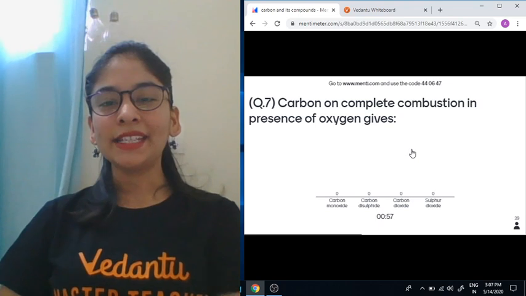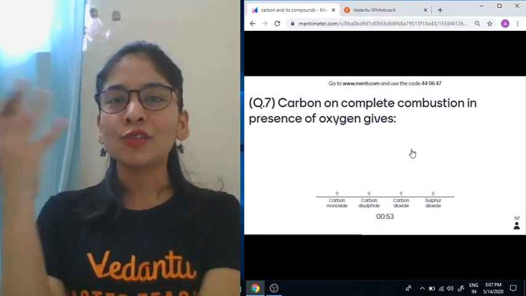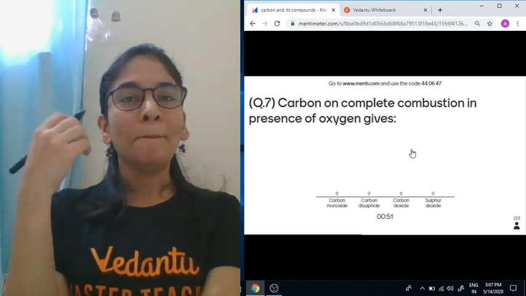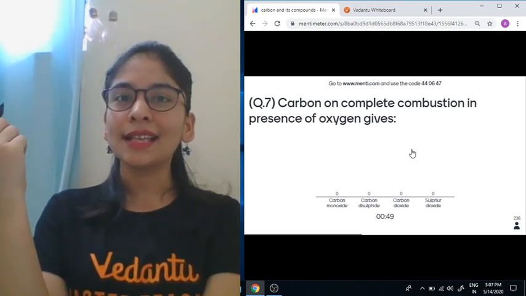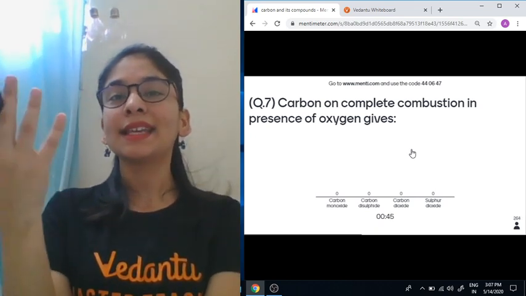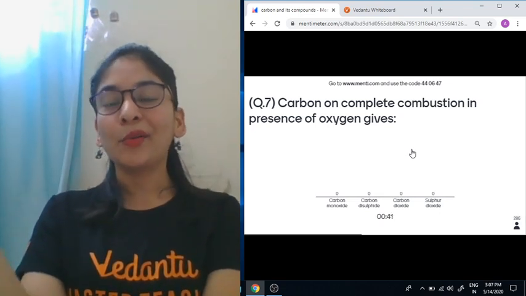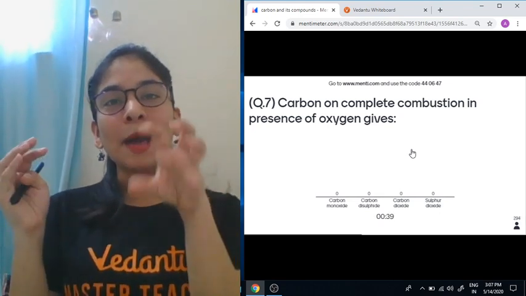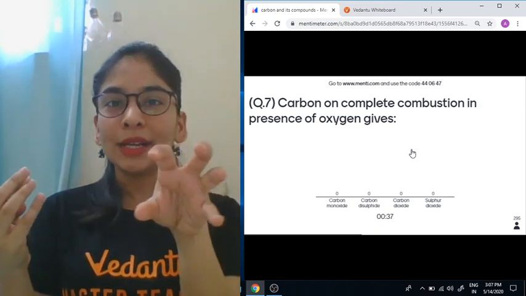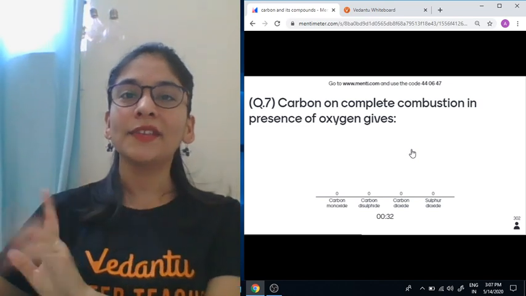Carbon on complete combustion in the presence of oxygen gives... Carbon can be present in so many forms, like methane CH4, which is a gas called natural gas. Butane C4H10, butane is a gas made of 4 carbons that we use in LPG, our liquefied petroleum cylinder. The carbon present in any hydrocarbon, or only carbon, whenever it combusts, meaning burns, in the presence of oxygen will always give that gas.